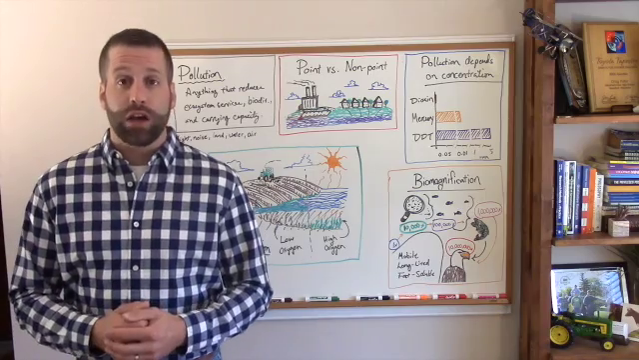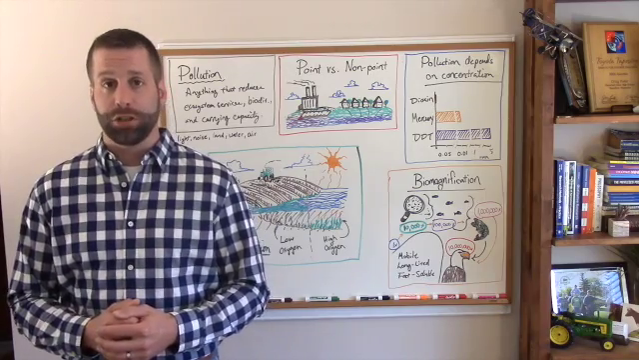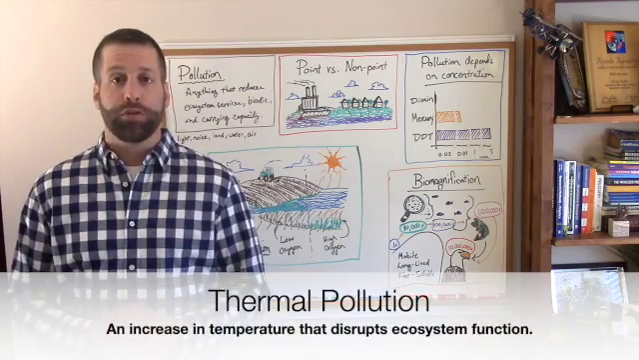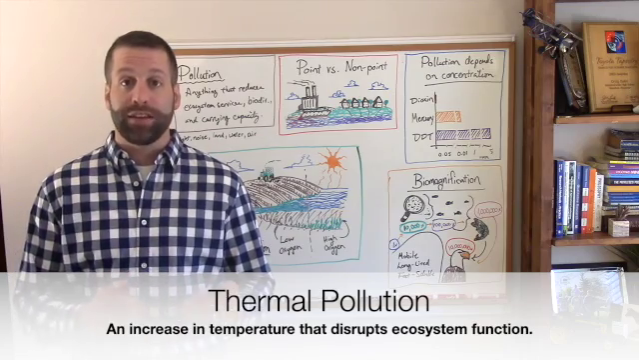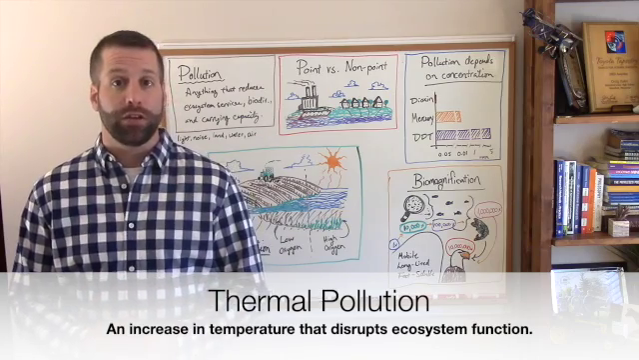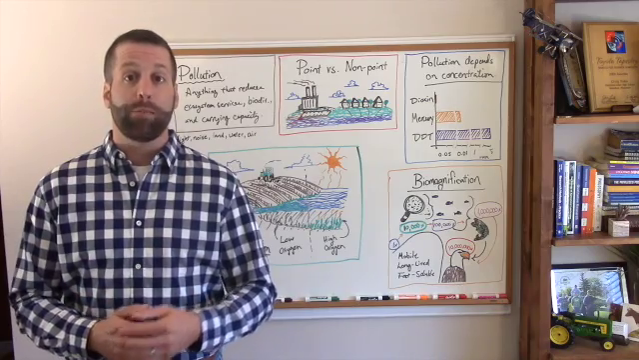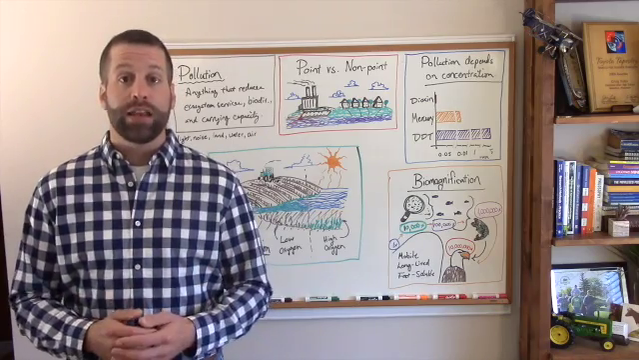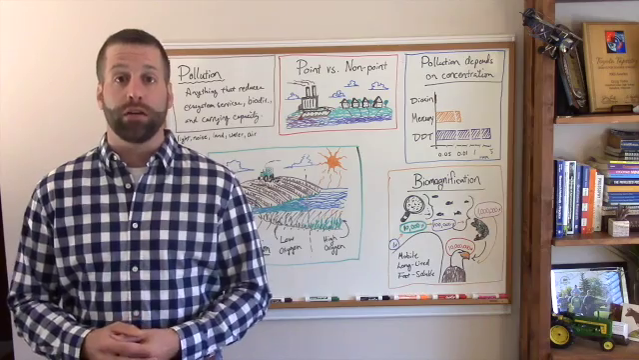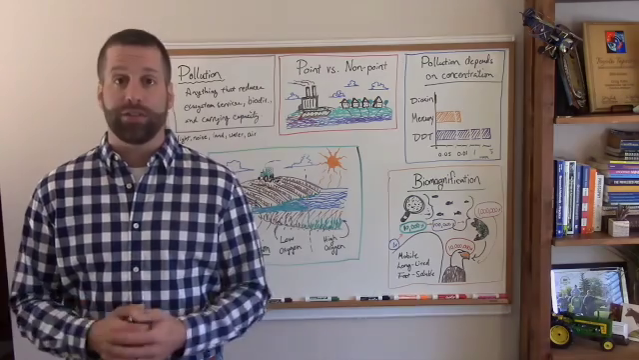This week we will also talk about thermal pollution and plastic pollution. Thermal pollution occurs when temperatures increase in an ecosystem to an extent that it disrupts ecosystem function. This is especially at risk for aquatic ecosystems because the amount of dissolved oxygen in water depends in part on the temperature of that water. The warmer the water, the less oxygen.